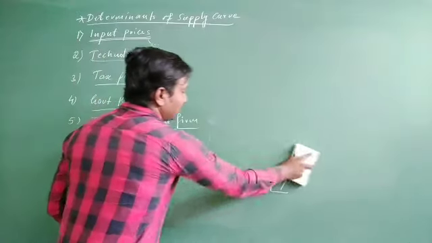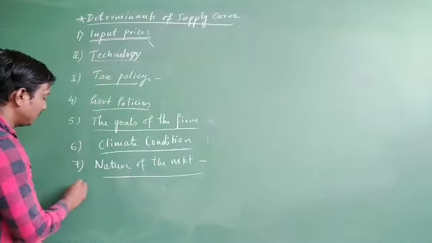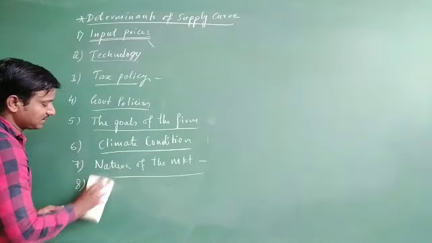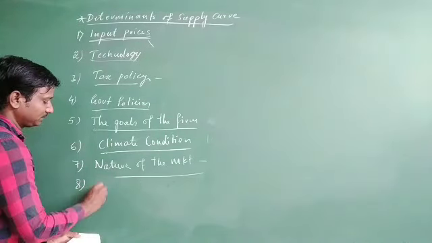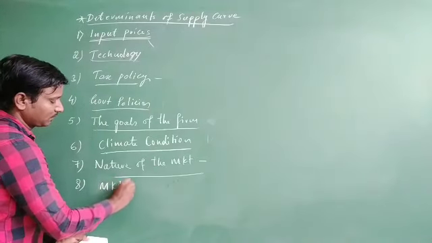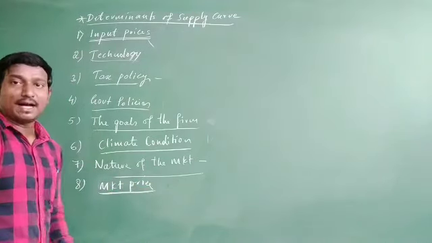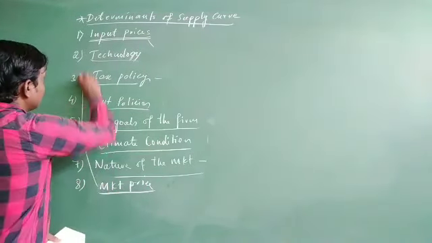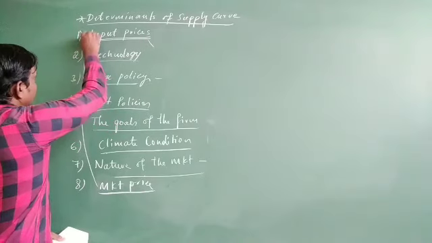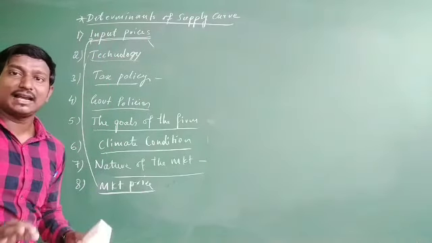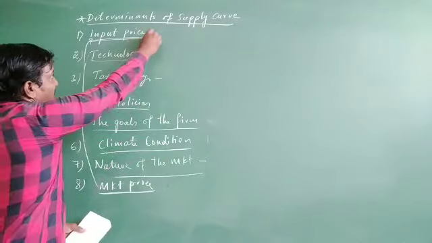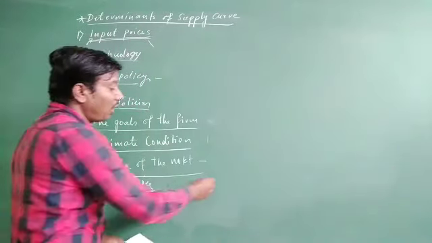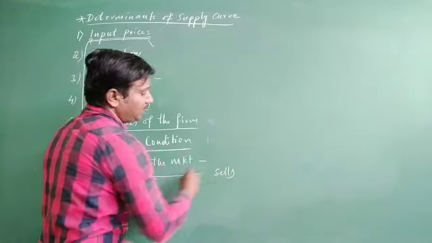Well, so these are some of the determinants. And lastly, one more I can add, a very important determinant, that is price, or else you can say market price. Market price. Usually, don't get confused with these. Input prices and market prices are different. Input prices are the prices of raw material, whereas market prices are the prices of the goods that we are going to sell in the market.